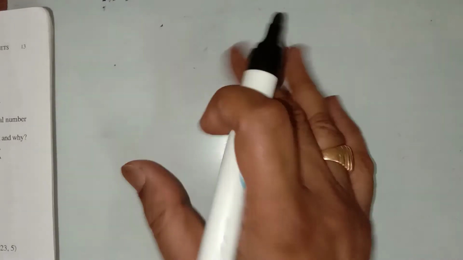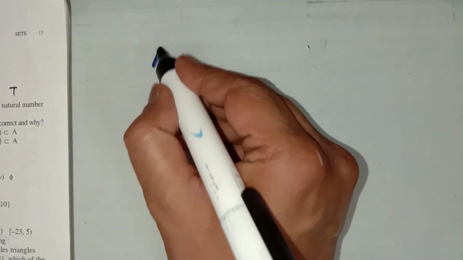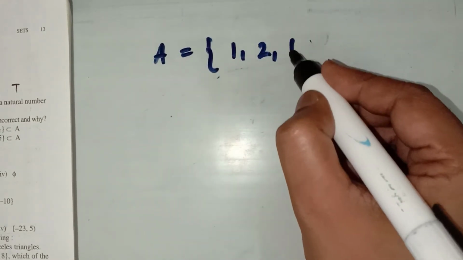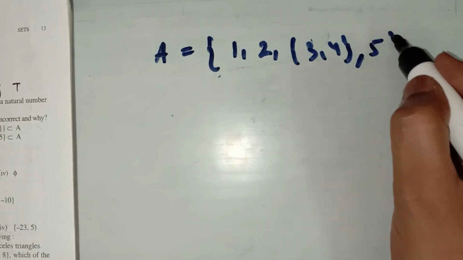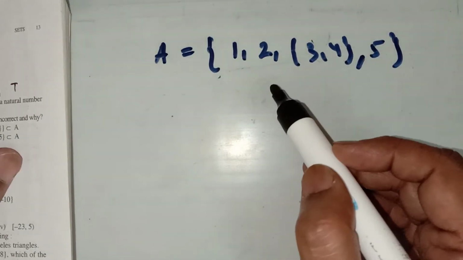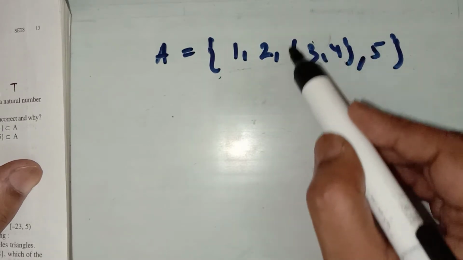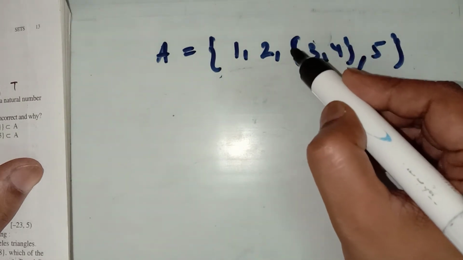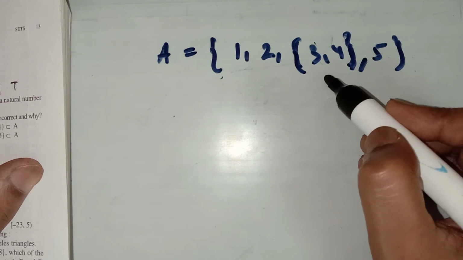The set A is given as 1, 2, 3, {4} with curly bracket, and 5. In this set, how many elements do we have? 1, 2, 3 and 5, not 4. We have 4 elements, because {4} is a single element with a curly bracket.